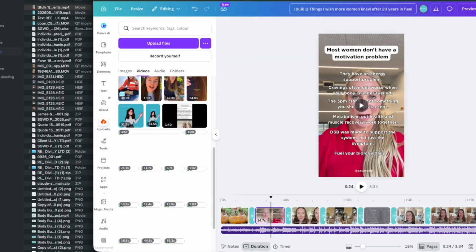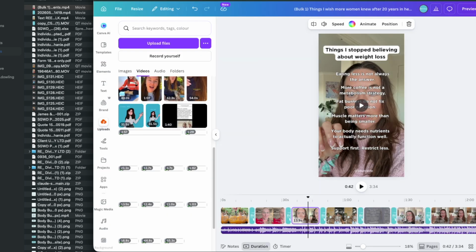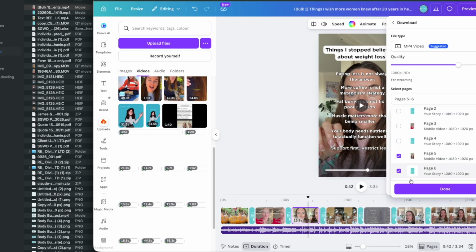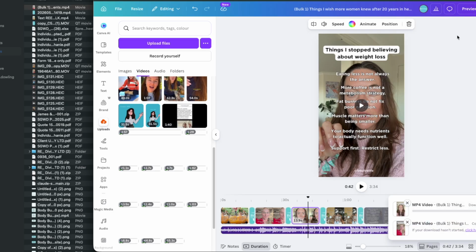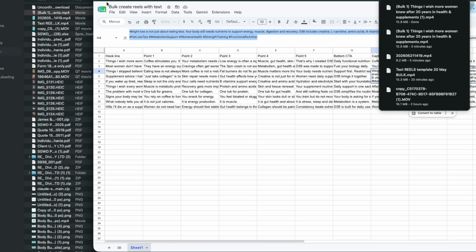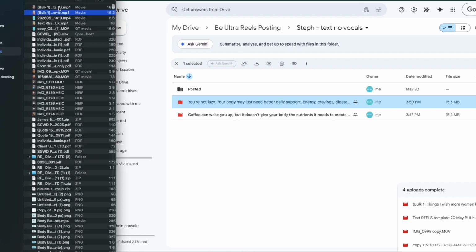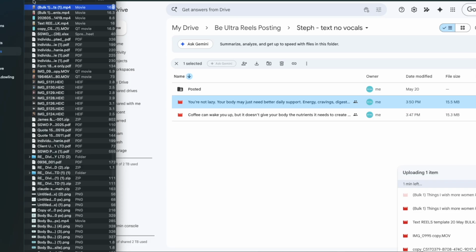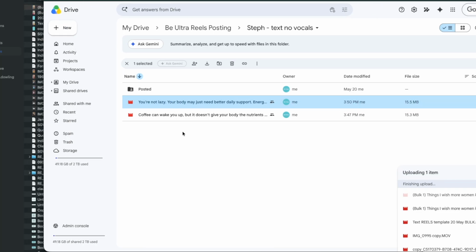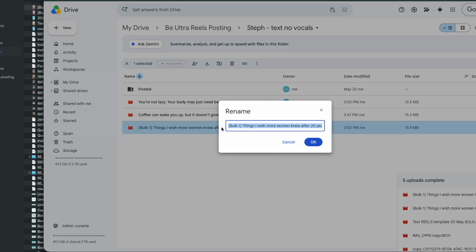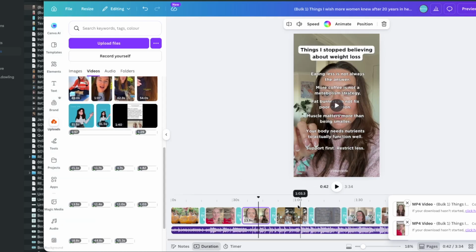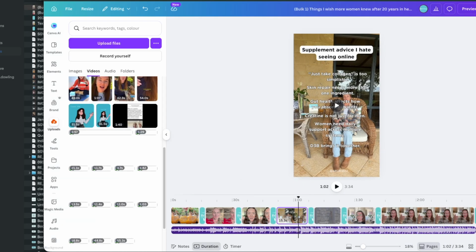So then we go to the next one. Download. Remove that. Boom. Download. So while that's downloading, I go here. I take the caption. I go to the G Drive, click it, drag it. Once it's in there. So this is a little bit fiddly, but we're able to do a bulk create of a bunch of videos quite quickly. So yeah.